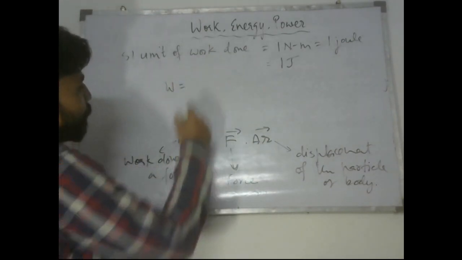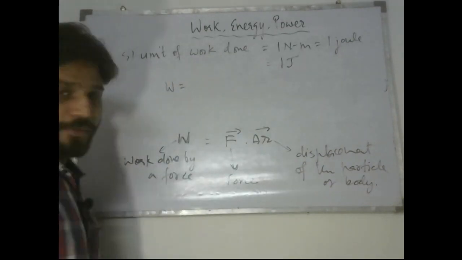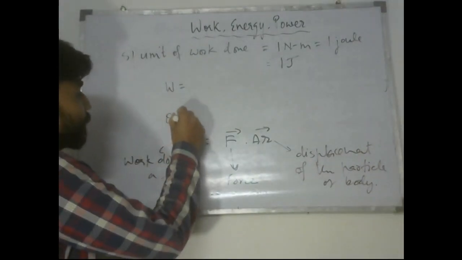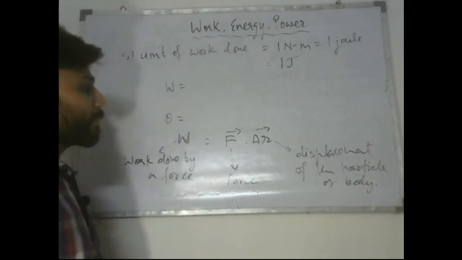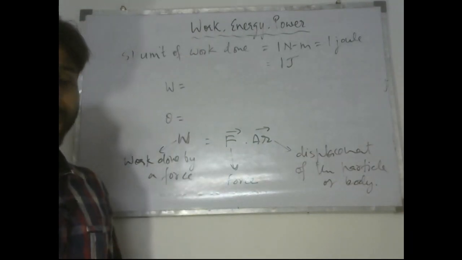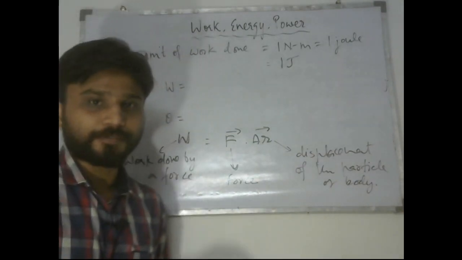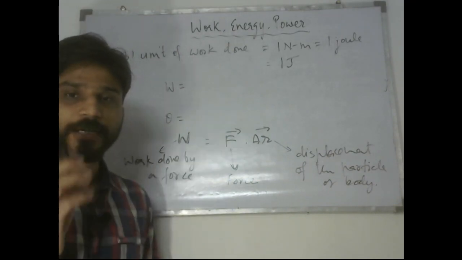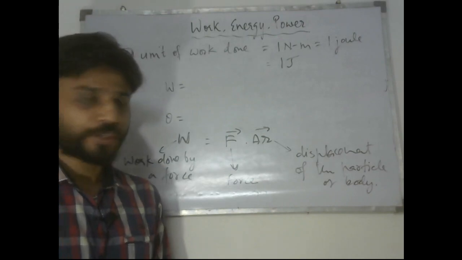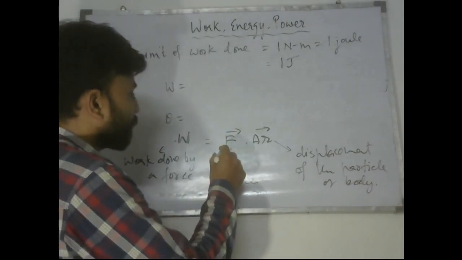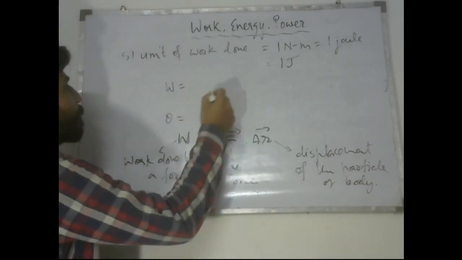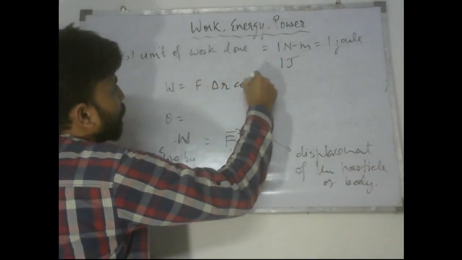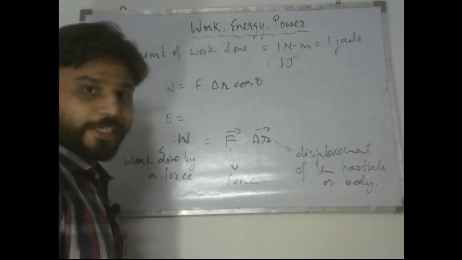and this is the idea which we are trying to see, that let us take an angle theta. So if the angle between the force vector and displacement vector is theta, then we know that in dot product a cos theta component comes. So the work done by a force is simply F delta r and the cos theta component, right?